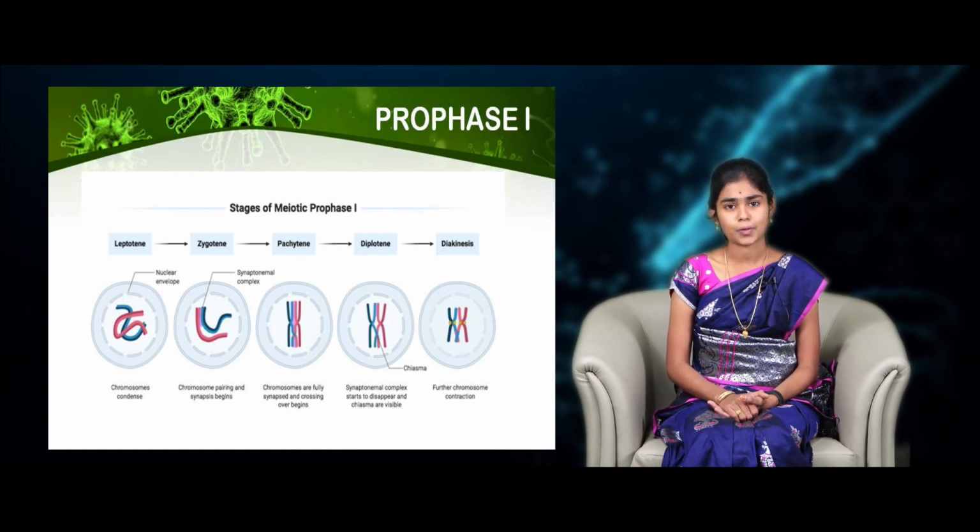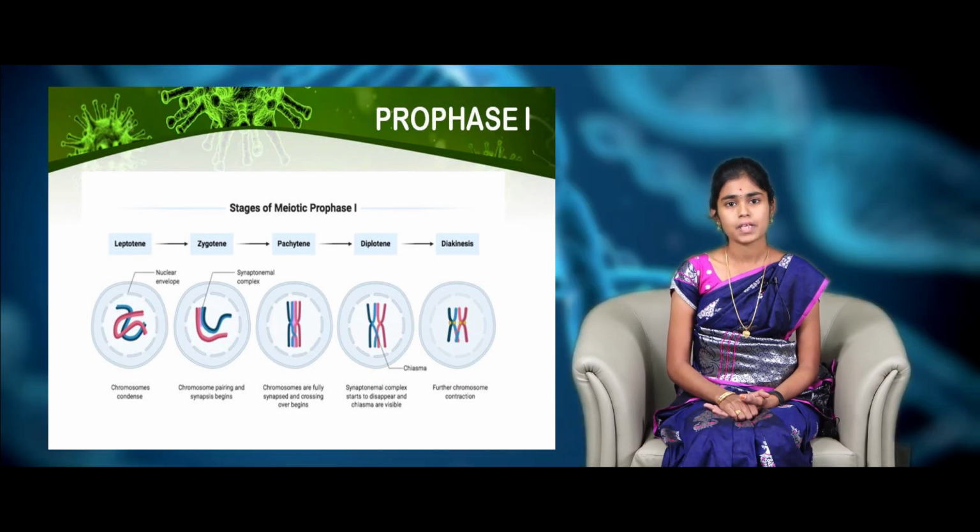In leptotene, the chromosomes condense, and in zygotene, pairing of chromosomes occurs to form synapses. In pachytene, the paired chromosomes exchange segments to form crossing over and recombination, and in diplotene, the paired chromosomes separate. Finally, in diakinesis, the nuclear membrane degenerates and the spindle fibers develop in preparation for the homologous chromosomes.